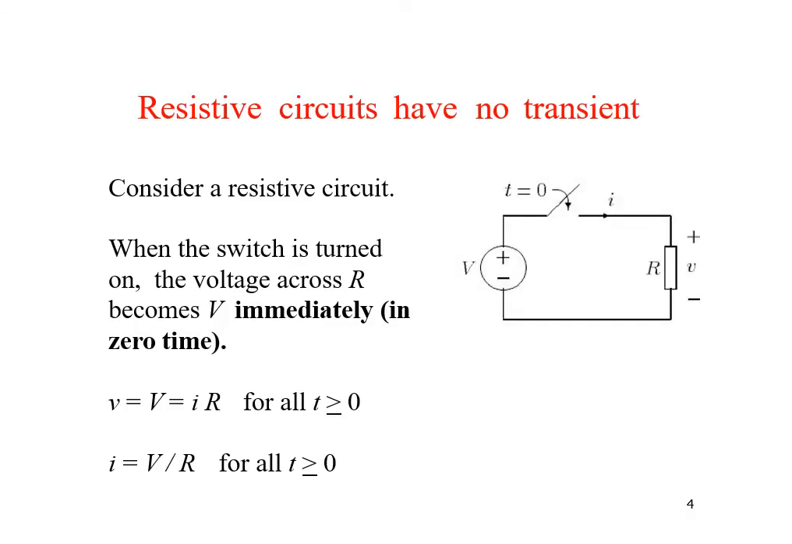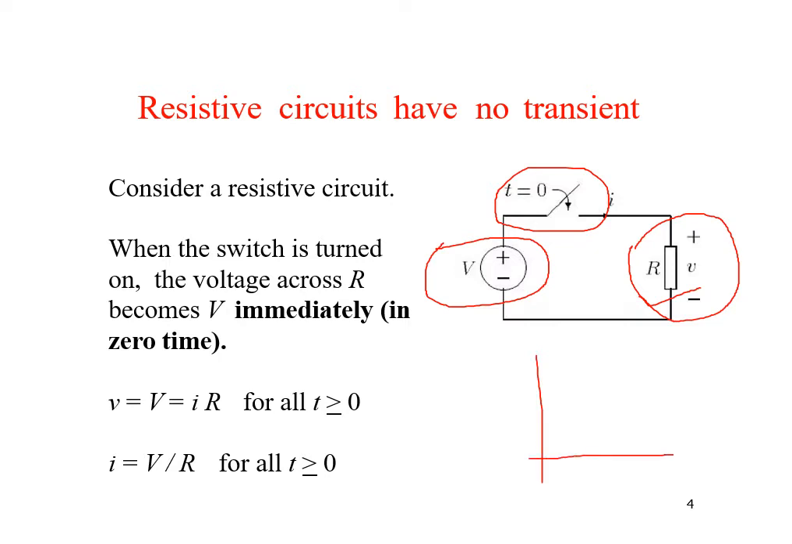Now, in this circuit we can see that there is only a resistance connected across a voltage supply V. Here this is a switch and it is indicated that this switch is closed at t equal to 0. Since there is resistance only, when the switch is turned on, the voltage V across this resistor changes immediately. So in that case there is no transient in the circuit.